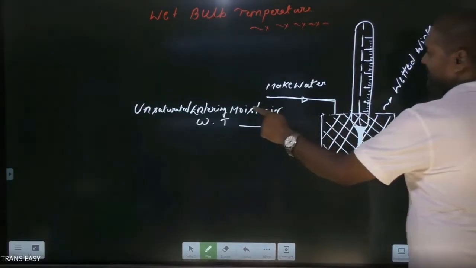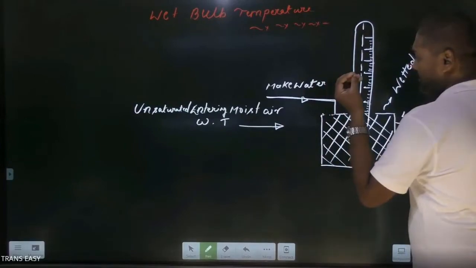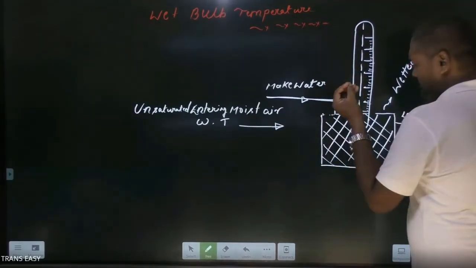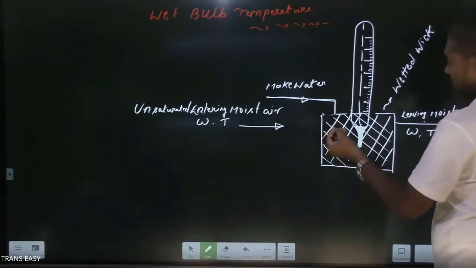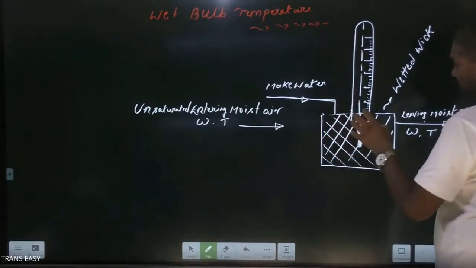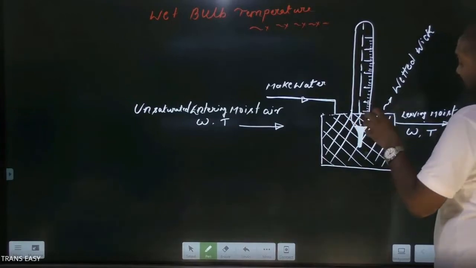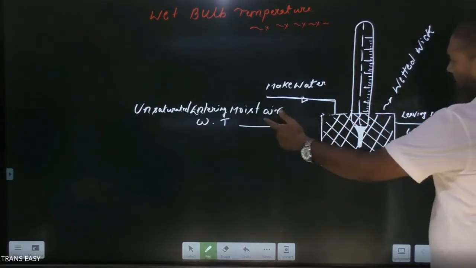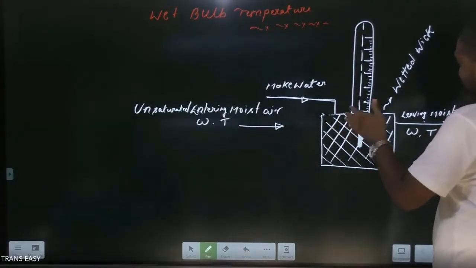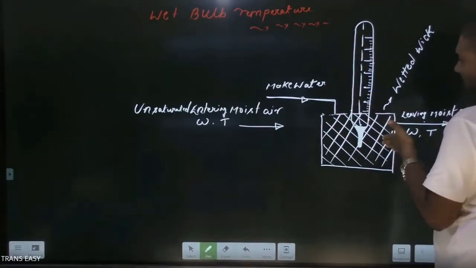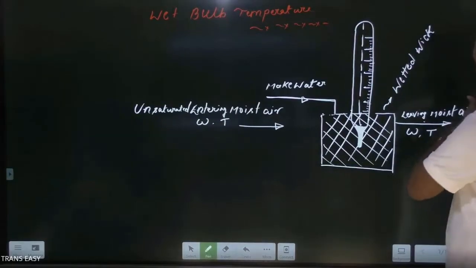So it will try to send some amount of heat by convection mode of heat transfer in order to vaporize. But most of the heat is taken from the water body itself in the second flow. So in this way, friends, this wetted wick temperature decreases further, and this air is leaving out.